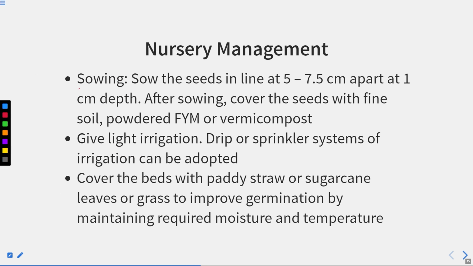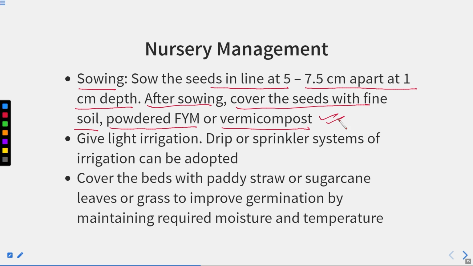Sowing. Now, sow the seeds in line at 5 to 7.5 centimeter apart at 1 centimeter depth. After sowing, cover the seeds with fine soil, powdered farmyard manure, or vermicompost. So once you sow the seed, now what you have to do? Cover that seed with fine soil and powdered farmyard manure or the vermicompost. You can put some vermicompost also, the compost that has been made with the help of worms.